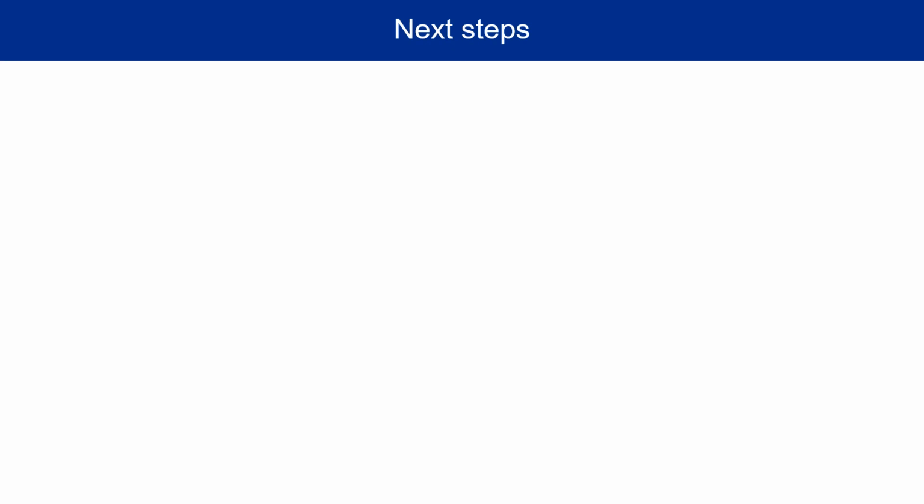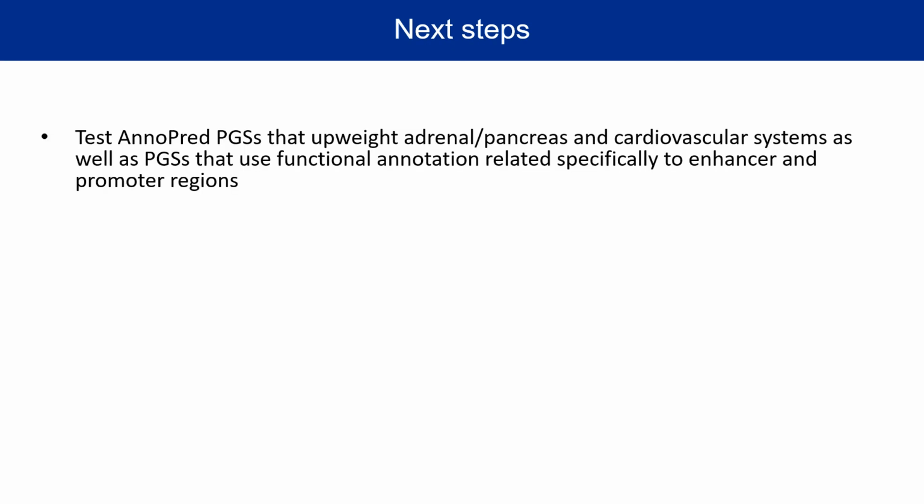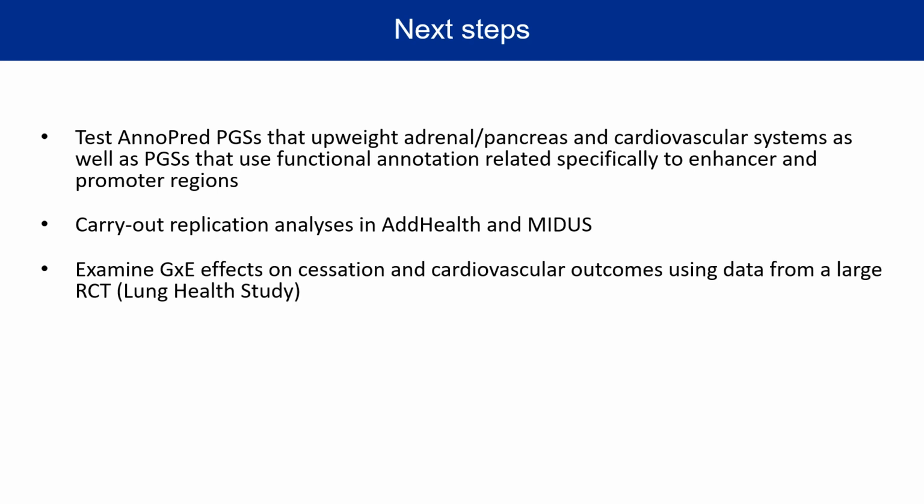So next steps, we feel that these results are really exciting, but they are preliminary. So we'd like to continue testing AnnoPred polygenic scores that upweight other areas that are important for smoking behavior, including the adrenal, pancreas and cardiovascular systems. And we'd also like to use functional annotation related specifically to enhancer and promoter regions. These are really important regulatory regions on the genome. We're going to carry out replication analyses in AdHealth and Midas. And we're also going to use data from the Lung Health Study, which is a large RCT, to look at the effects of behavioral interventions and genetics on cessation and cardiovascular outcomes, also using AnnoPred scores.